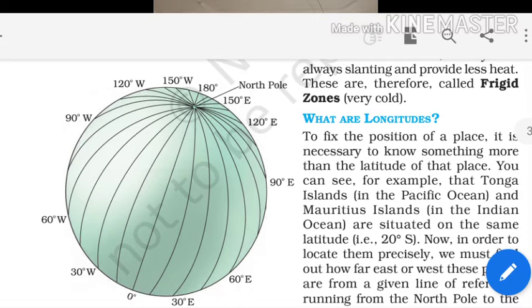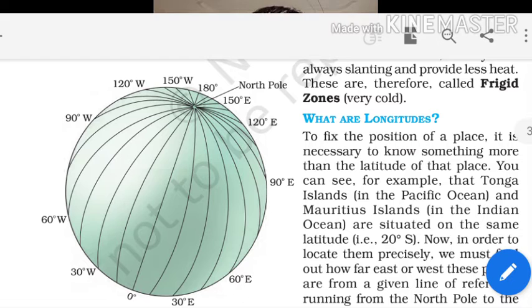Now we are going to discuss longitudes, as we have discussed latitudes. Simply understand, students, longitudes are those imaginary lines which pass from the north pole to the south pole and give us the exact information about a particular place. That is known as longitudes.